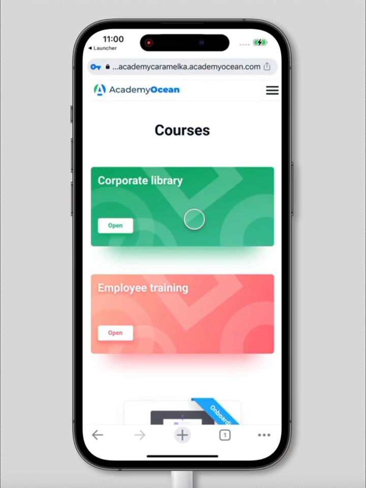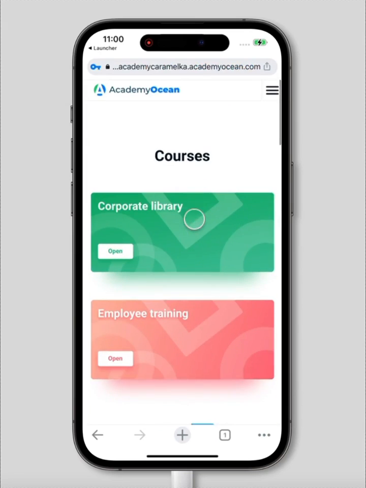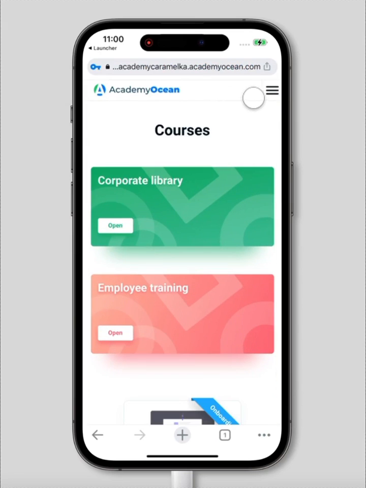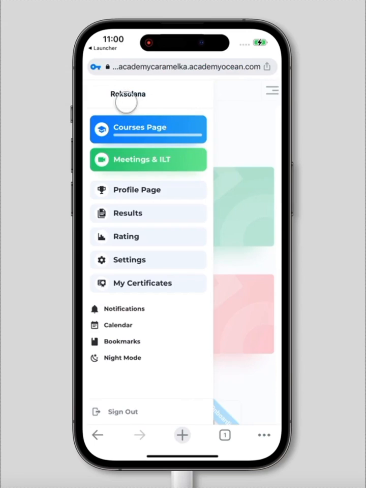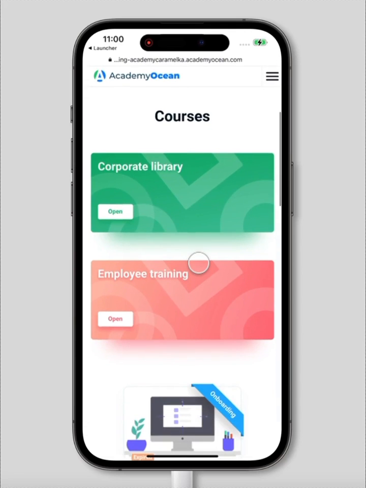This is the courses page where I stored all courses available for the learner. On the top right side, you can see a navigation menu where the learner can find all the sections that are available for him. Let's see how a course will look from the learner side.